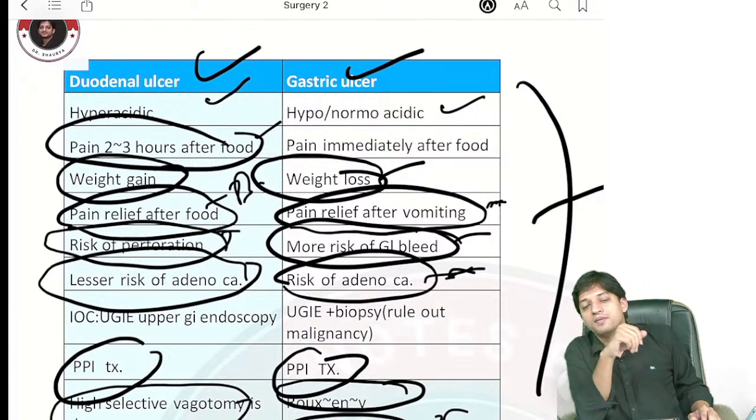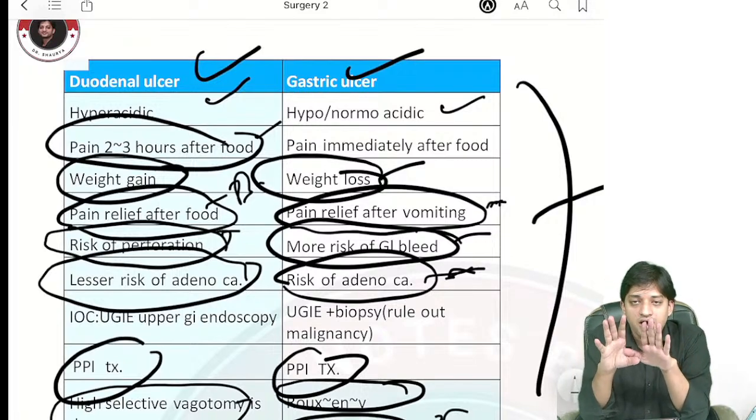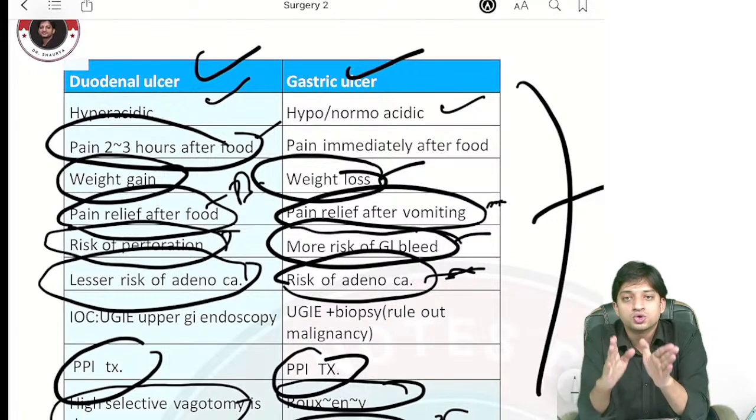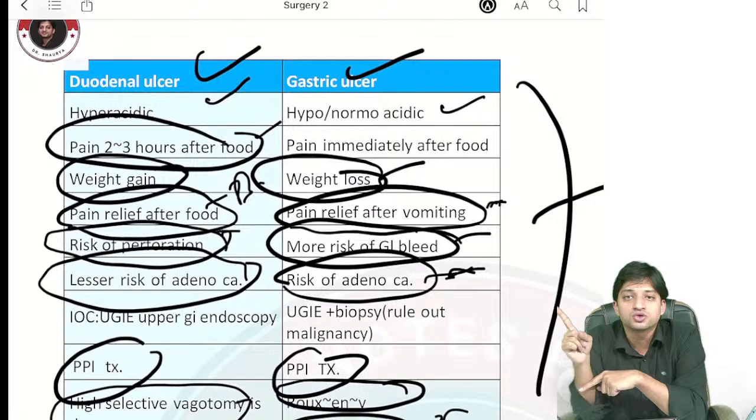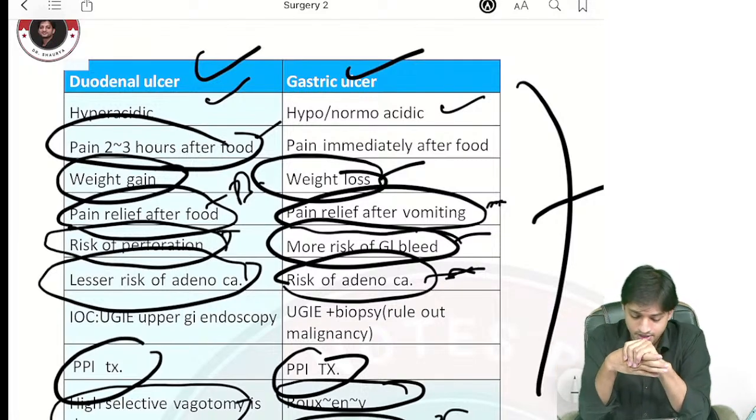Now, come here. Again, if the patient is eating again and again and feels relief from the pain after eating, he will try to eat more and more. So there will be a history of weight gain associated with duodenal ulcer. I hope now you understand that.